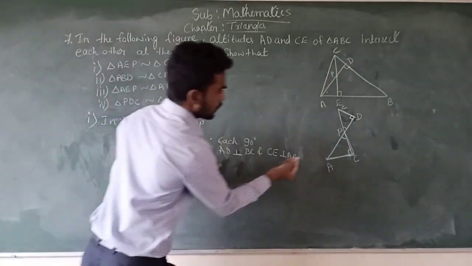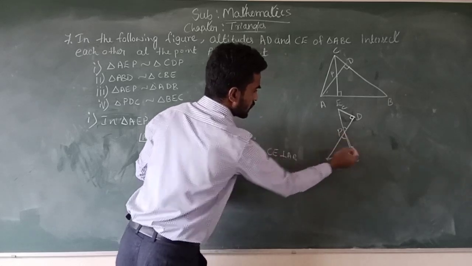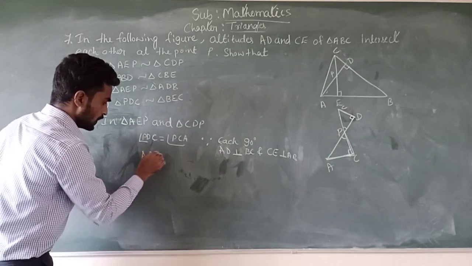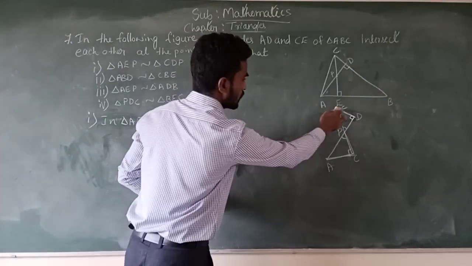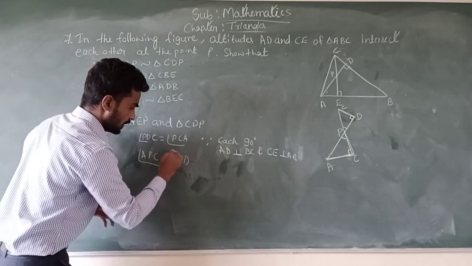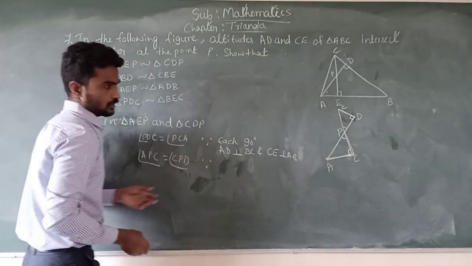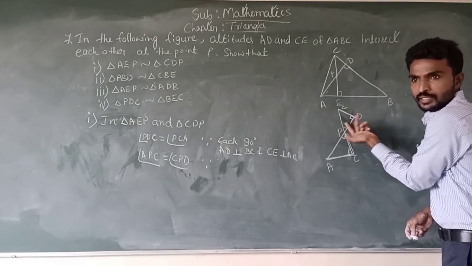And also this angle CPA or APC is equal to this angle CPD, because these two are vertically opposite angles.